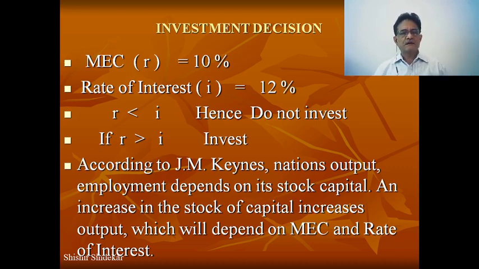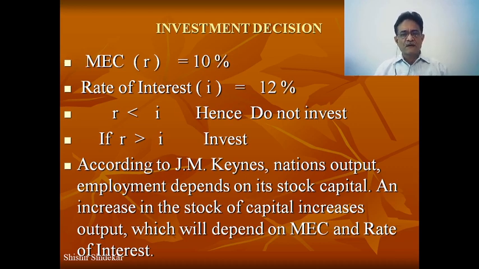So naturally, if the MEC is more than the rate of interest, then the decision should be invest. So do invest if MEC is more than i, the rate of interest.